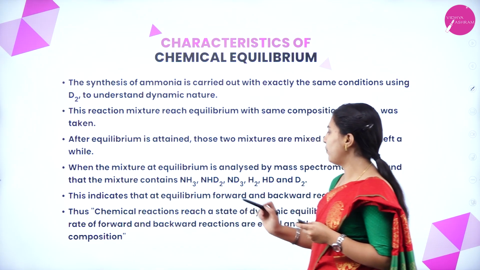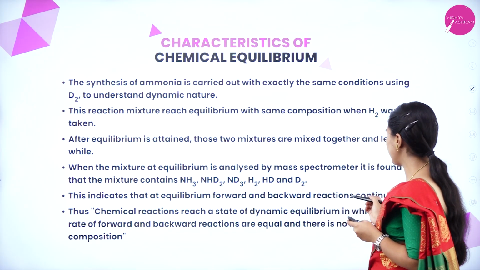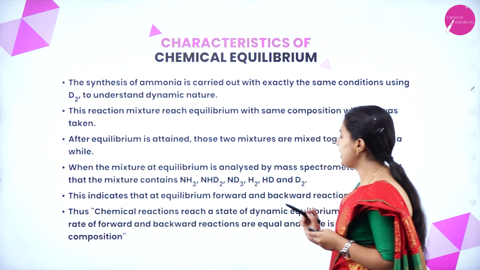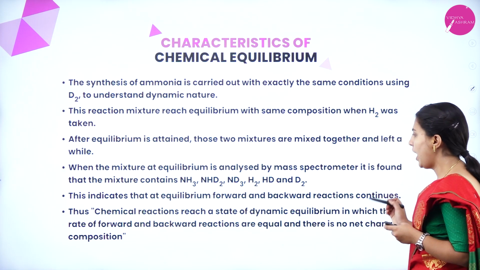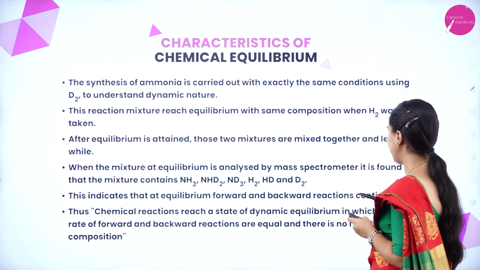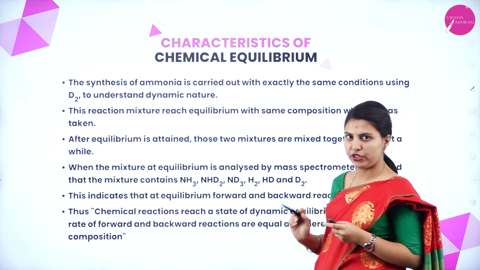This indicates that forward and backward reactions continue at equilibrium. Thus, chemical reactions reach a state of dynamic equilibrium in which the rates of forward and backward reactions are equal and there is no net change in composition.